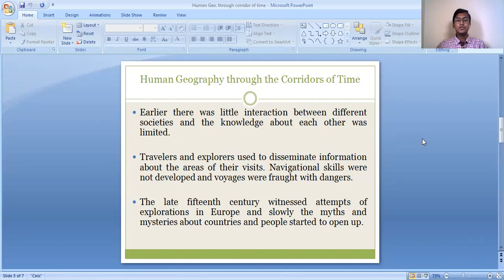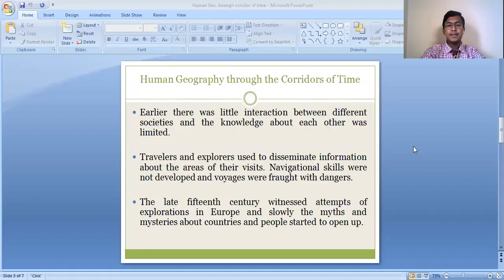These groups existed in their own geographical areas and did not have much information about other groups of human beings, or about other areas and societies.